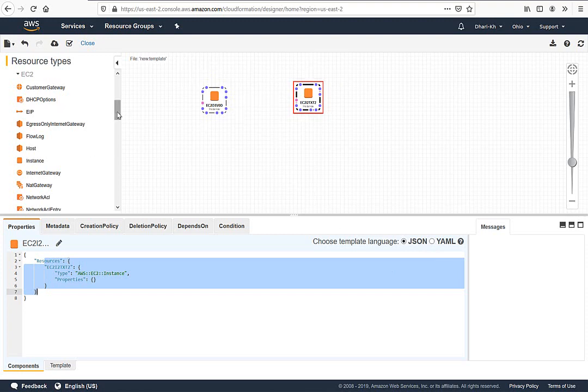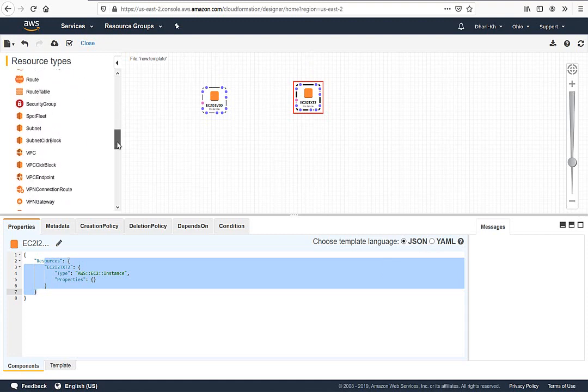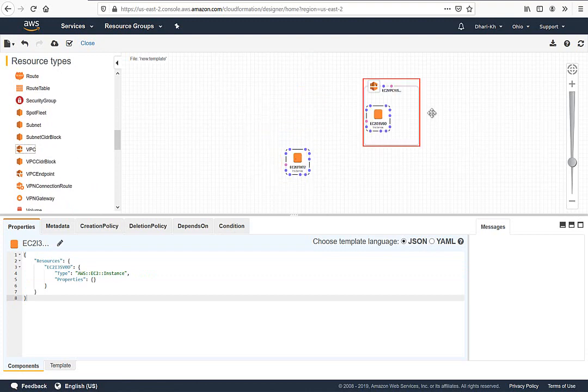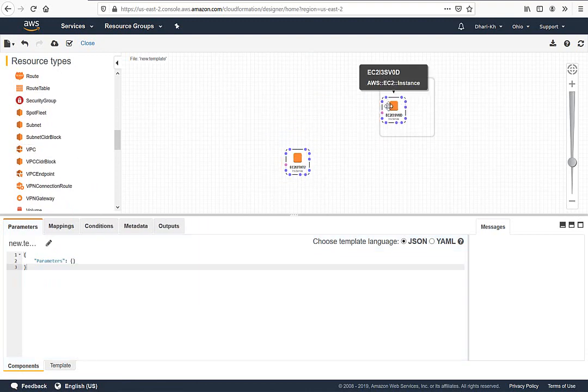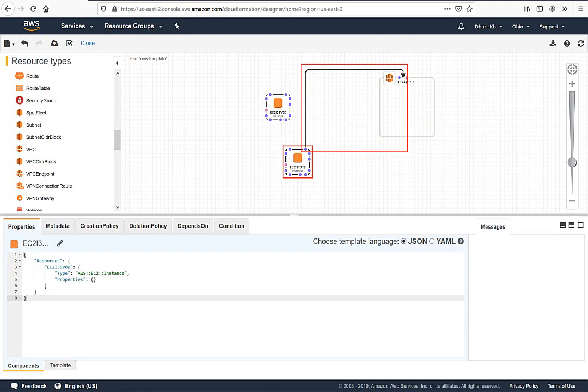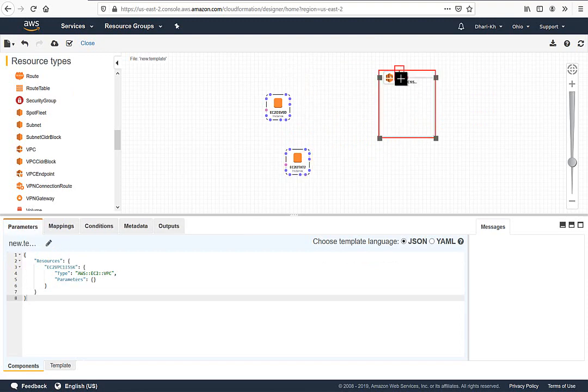I can go even to the VPC and create a VPC as well. You can see here. And I need to put this computer under this VPC. I need a subnet. All those things help you to configure here. So how to connect with each other? I mean, I need a link between them. So you can do a link from here. You can see here, I can do a link from this VPC to this EC2, for example, here. Okay, and I can do a link from this color. It is all the same color actually to do the match between them.